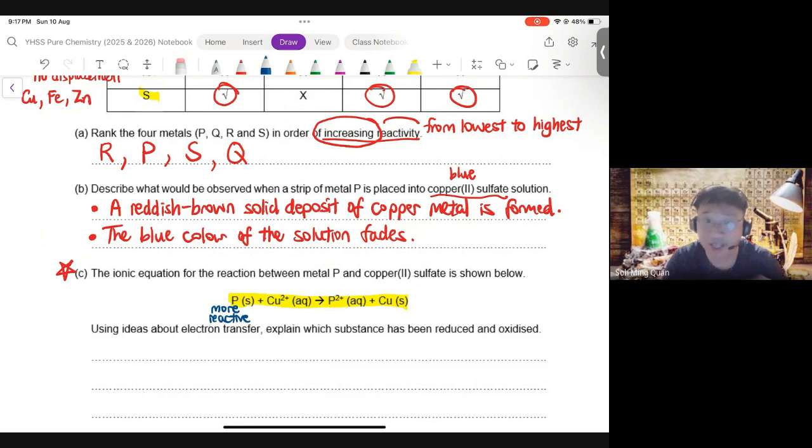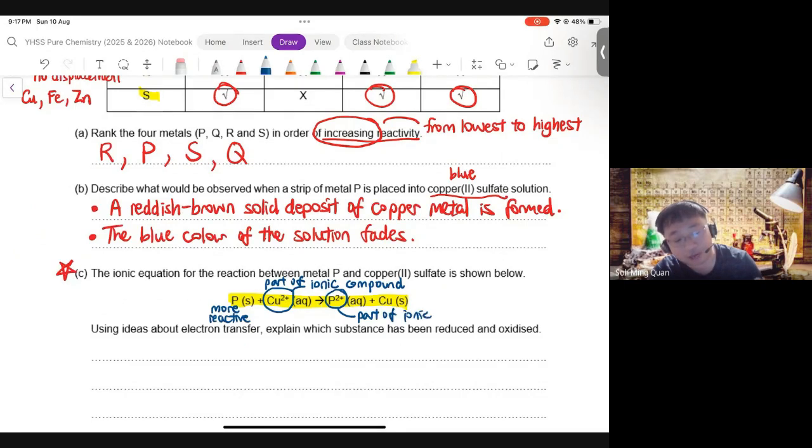Now, how do you know whether something is a compound or not from an ionic equation? If it's charged, it's an ion. It is part of an ionic compound. So when you see Cu2 plus, Cu2 plus is actually part of an ionic compound. Similarly, you have P2 plus. P2 plus is part of an ionic compound as well.